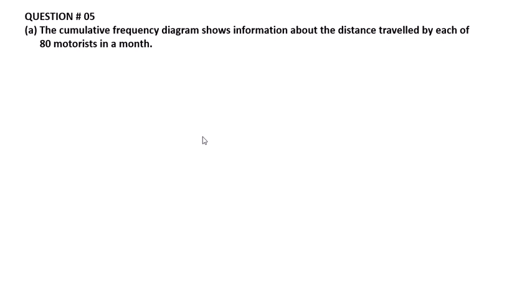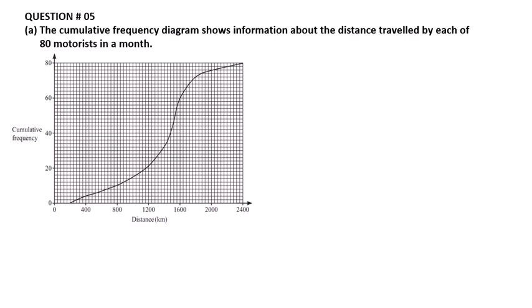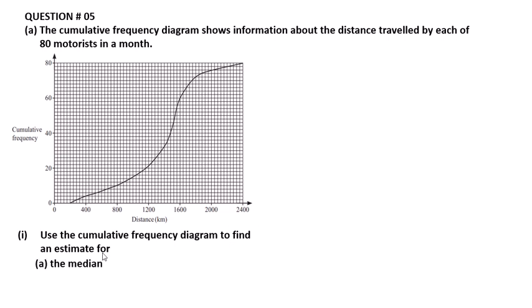Question 5. The cumulative frequency diagram shows information about the distance traveled by each of 80 motorists in a month. The graph is given. First, use the cumulative frequency diagram to find an estimate for the median. We have to find the median. The median is 40.